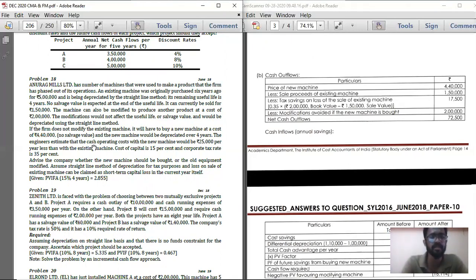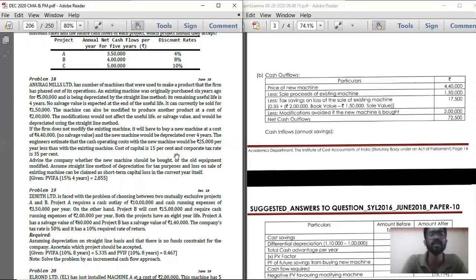The engineers estimate that cash operating cost with new machine would be 25,000 per year less than with the existing machine. See, cash operating cost, that is the cost which is going to be incurred in cash, with new machine would be 25,000 less than the existing machine. This 25,000 is a savings. If you install new machine instead of modifying the old machine, you are going to save 25,000 rupees cost.